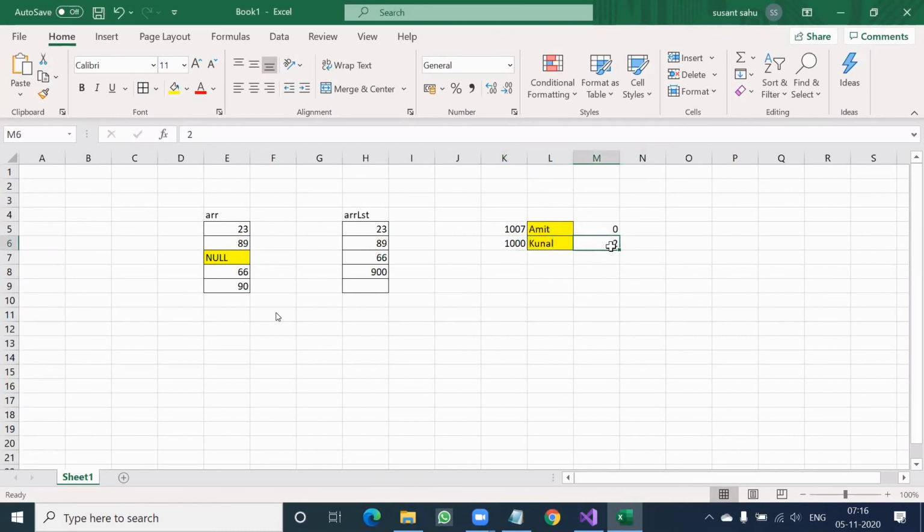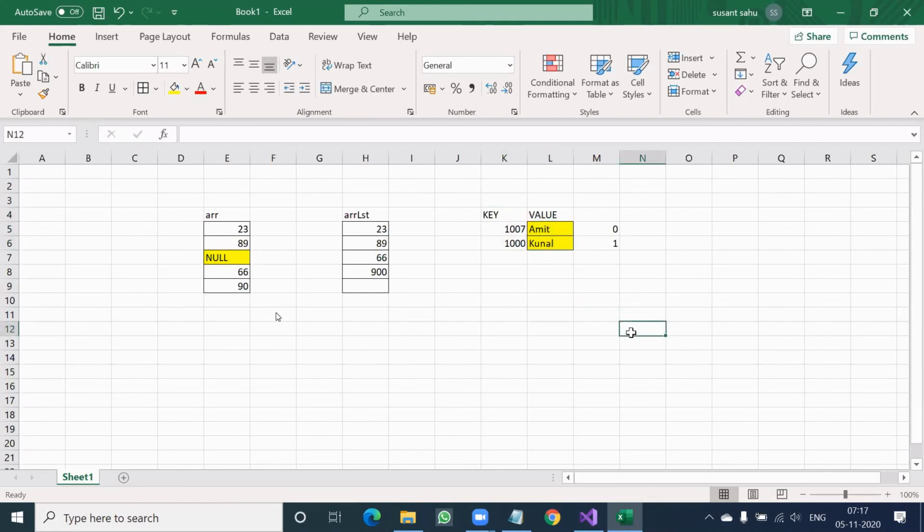Suppose Sumit is deleted like this, then automatically that Kunal will come to position number 1. So index got changed. Previously Kunal's index was 2, now it became 1. But what about key? This is called key and this is called value. So I don't bother if his index has got changed. As long as it is there in the collection, his key is 1000, that is for sure. So blindly I can say any manipulation do based on the key. That is the good thing about hash table.